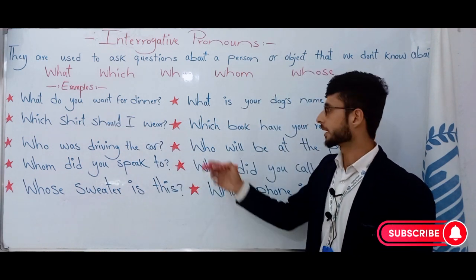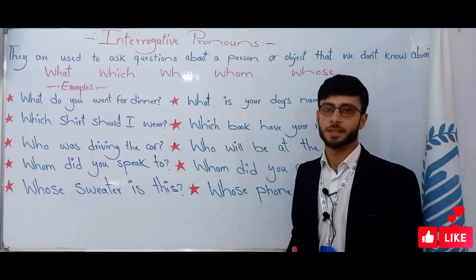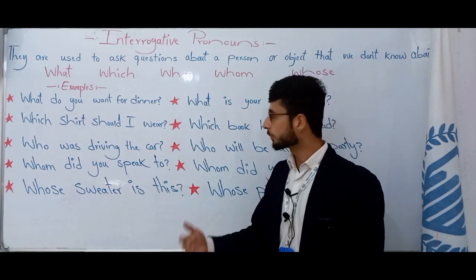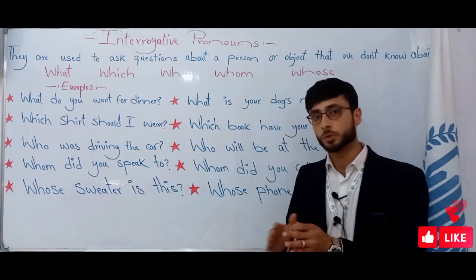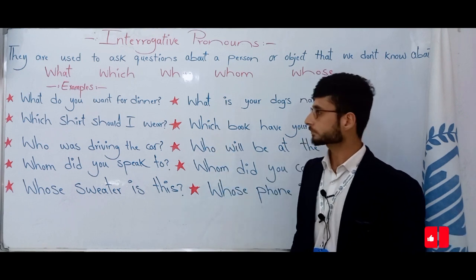Or the next example, which book have you read? There are some books here. When we say which book, we have options. Here we should use which.